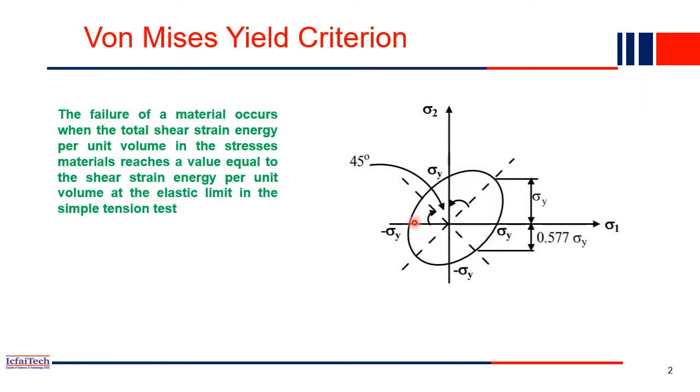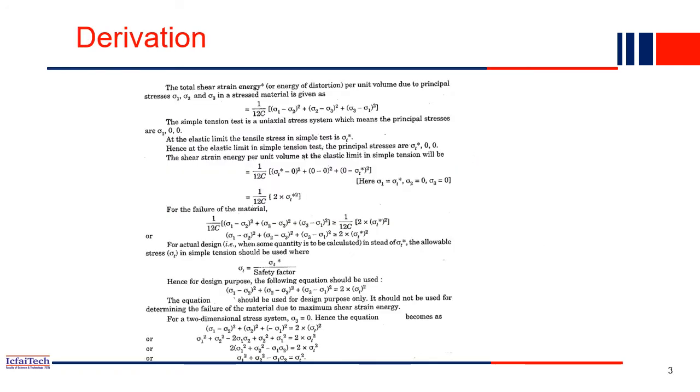As long as our principal stresses are inside this parabolic shape, inside this circle, then our material is safe. When it crosses, then we call it that the material has failed. Now we will derive the expression for this theory. The total strain energy for a body is equal to, this is the expression.